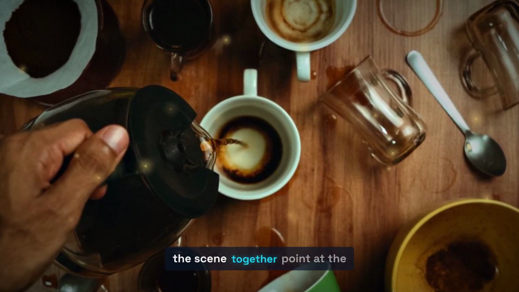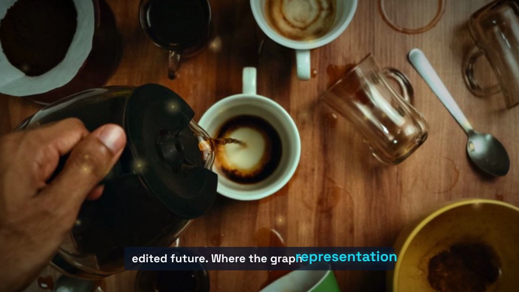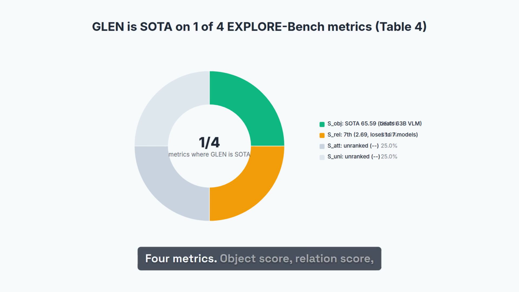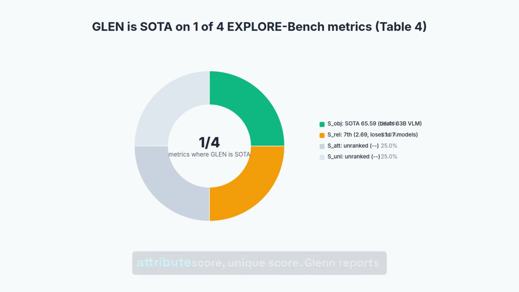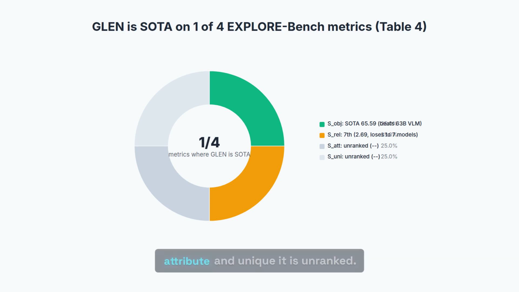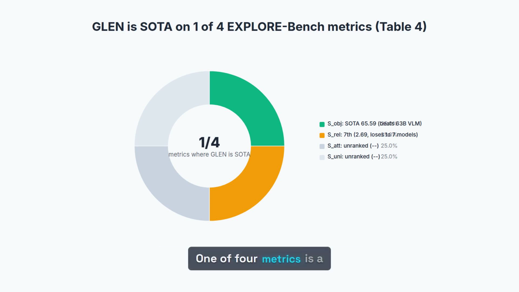The activity and the scene together point at the edited future. Where the graph representation wins and where it loses, on the EXPLORE bench reasoning suite. 4 metrics: object score, relation score, attribute score, unique score. GLEN reports only 2. On object score, it is state-of-the-art, 65.59, beating a 63 billion parameter vision language model. On relation score, it is 7th, 2.69. On attribute and unique, it is unranked. One of 4 metrics is a clean win. The object half of the graph is the strong half.